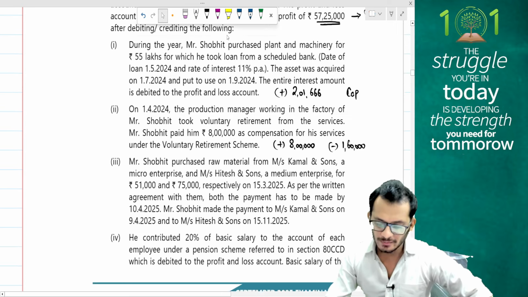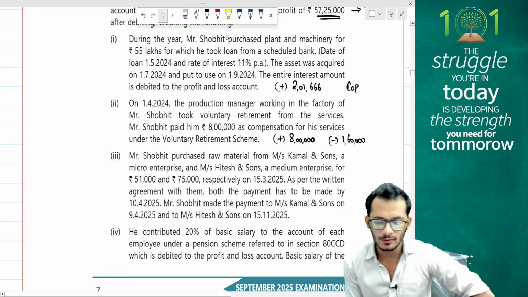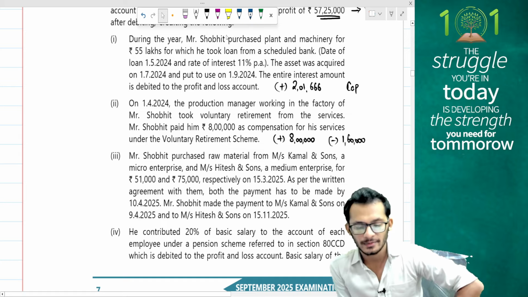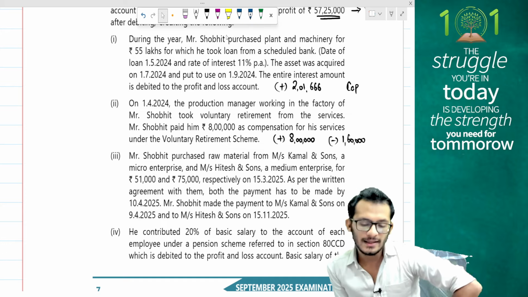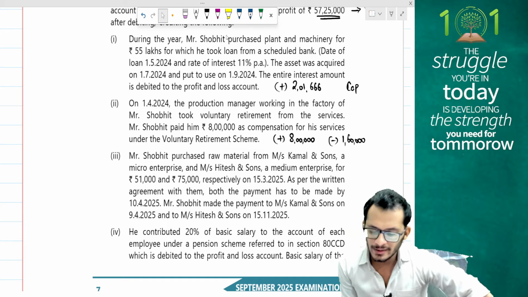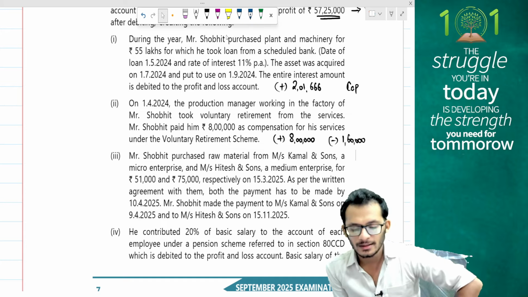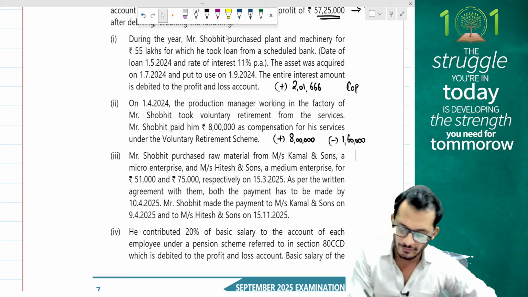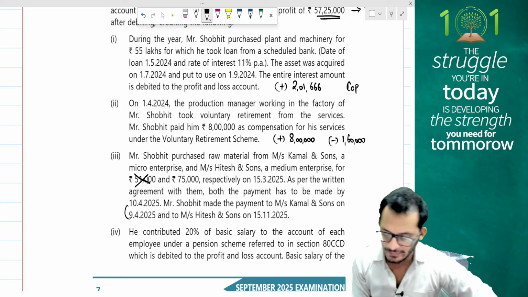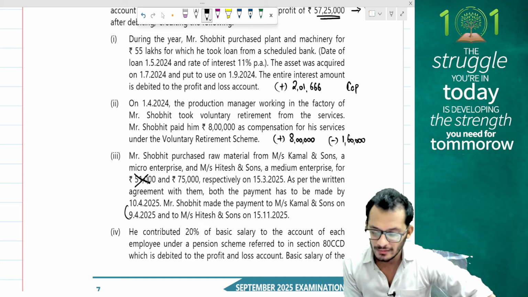Next, Mr. Shobit has purchased raw material from Kamal and Sons, a micro enterprise, and Hitesh and Sons, a medium enterprise, for 51,000 and 75,000 respectively on 15th March 2025. A written agreement has been signed where the person has to make the payment by 10th April. Mr. Shobit has made the payment to Kamal and Sons on 9th April, which means within time, so no problem on the 51,000, and to Hitesh on 15th November 25.